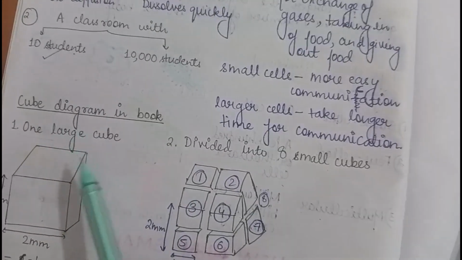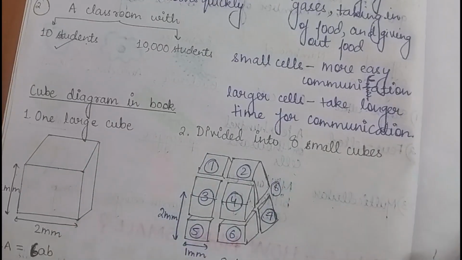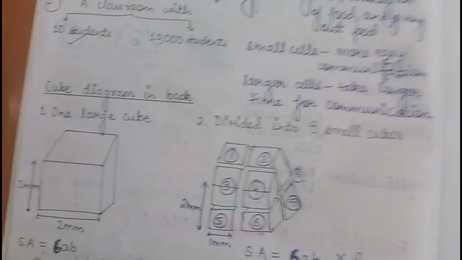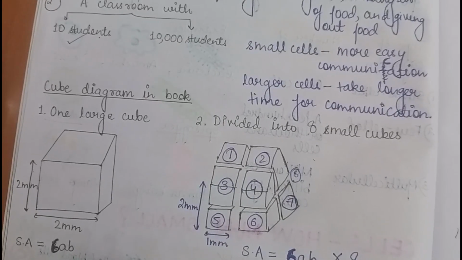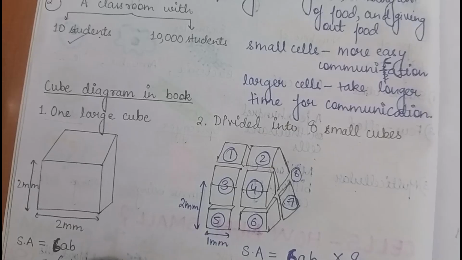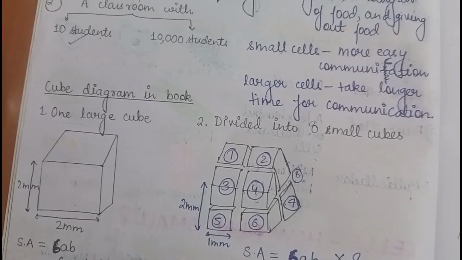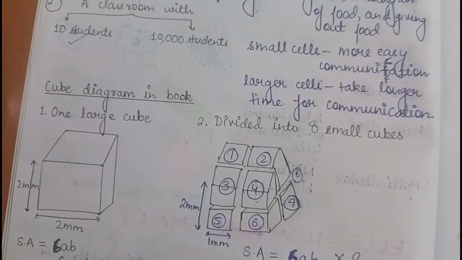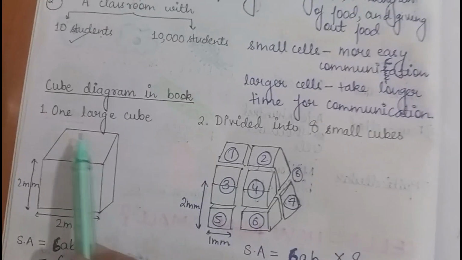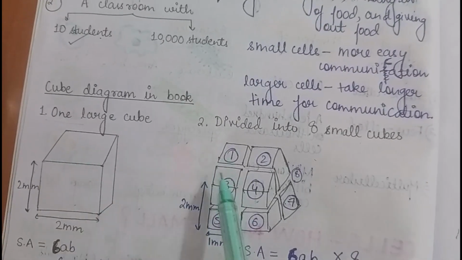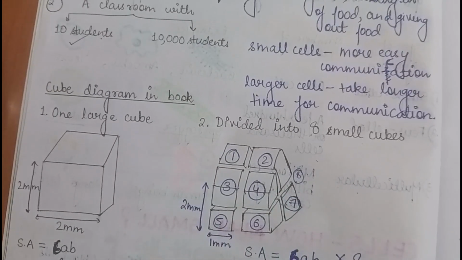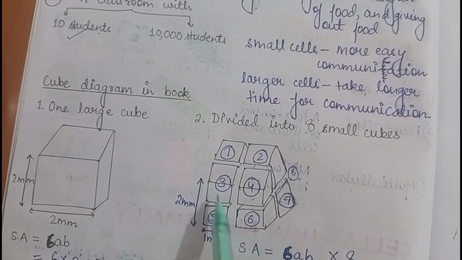Now let's take the example which is given in your book. This cube diagram is given in your book. So this is one large cube and the length and breadth are 2 mm. So its surface area will be 6 AB. AB are the length. So surface area will be 6 into 2 into 2. Length is 2 and breadth is also 2. So it will come out 24 mm square. Now we have divided this whole cube into 8 smaller cubes. The length and breadth of this smaller cube is 1 mm.